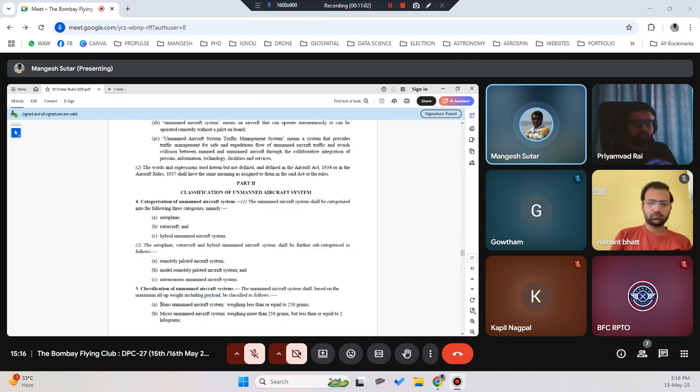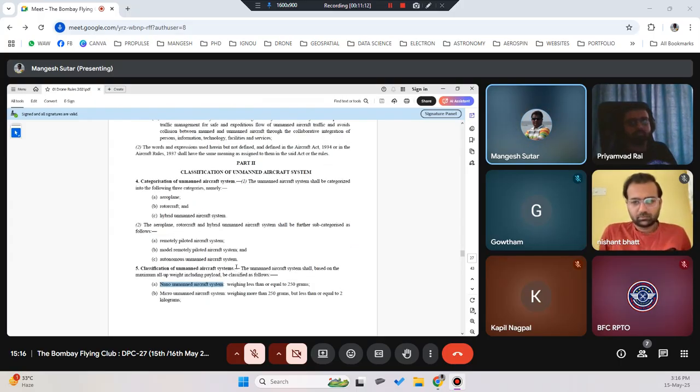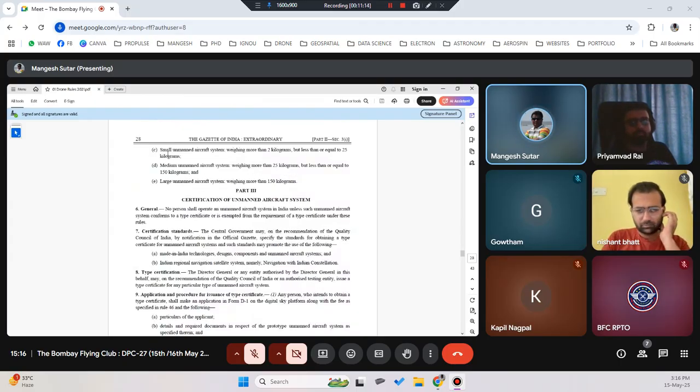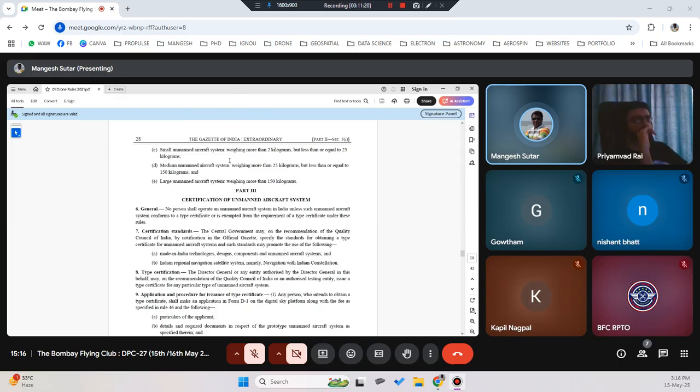So your nano unmanned aircraft system weighs less than or equal to 250 grams. Micro is weighing more than 250 grams but less than or equal to 2 kilograms. Small, weighing more than 2 kilograms but less than 25 kilograms. Medium is weighing more than 25 kilograms but less than or equal to 150 kilograms. Large is weighing more than 150 kilograms.